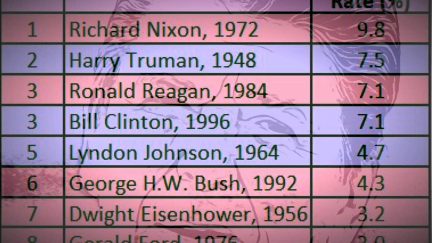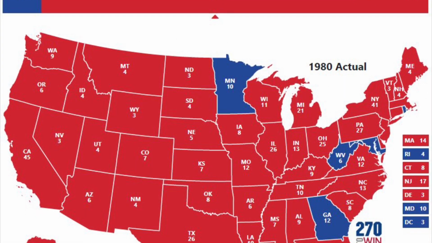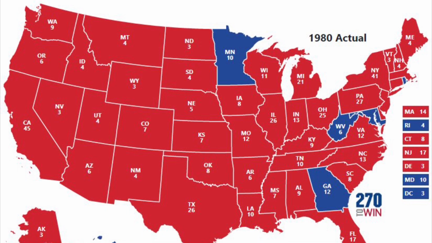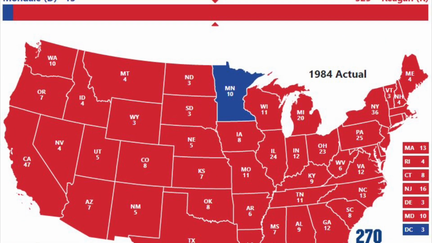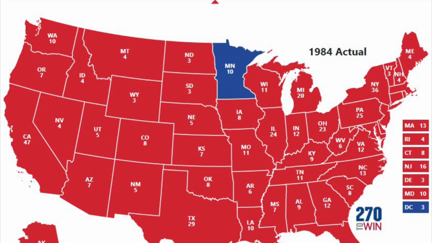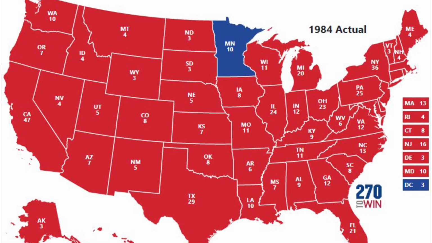Ronald Reagan was the 40th president of the United States, and he was one of the best. Look at these electoral maps. He beat Carter 489 to 49. That's impressive. What's even more impressive, he beat Mondale 513 to 13. He only lost Minnesota and D.C. That's just sad.